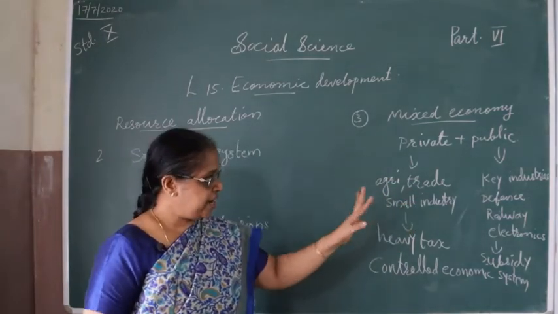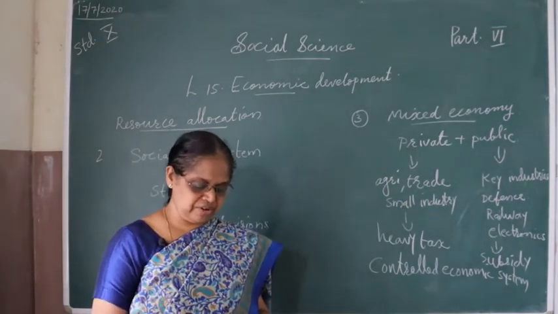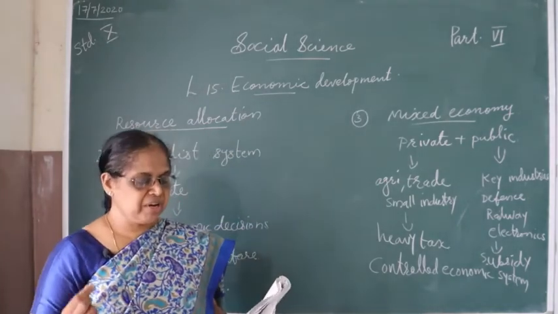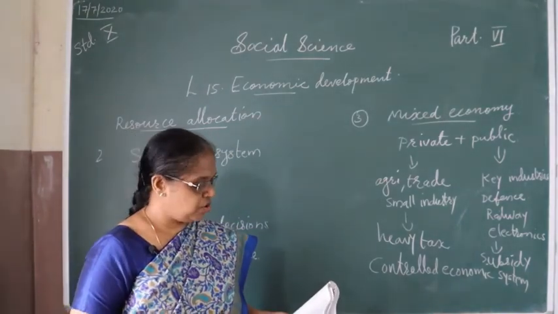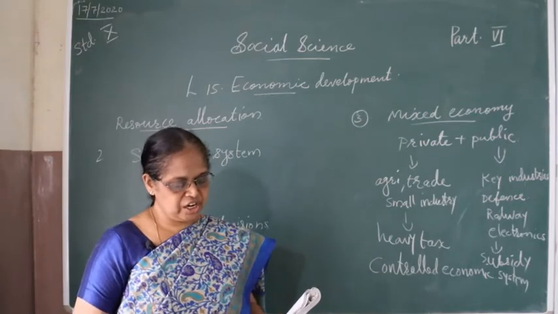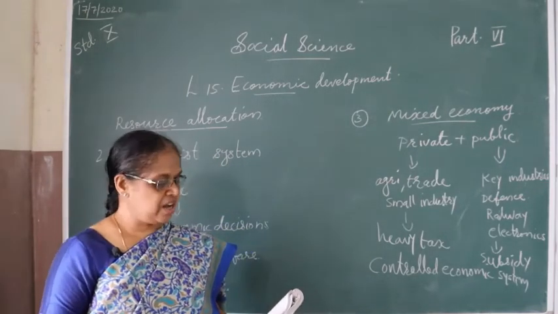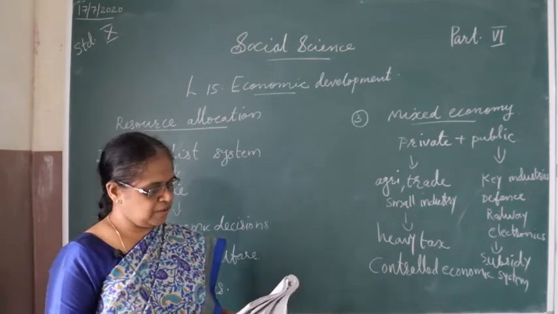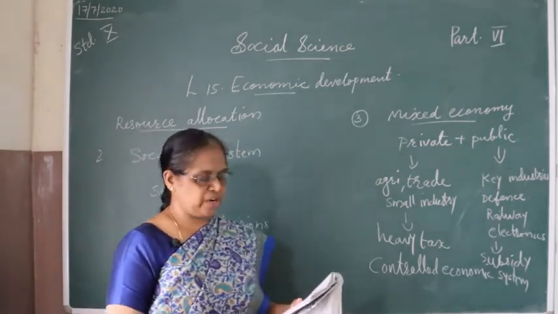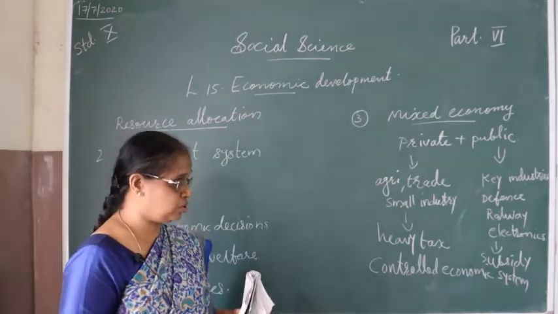In planning also there will always be differences. So economic instability, lack of coordination, inconsistent economic policy, and low rate of growth of economic development are the limitations of this mixed economy.